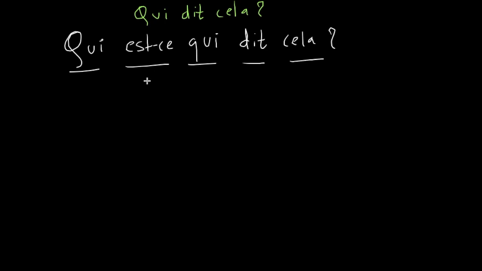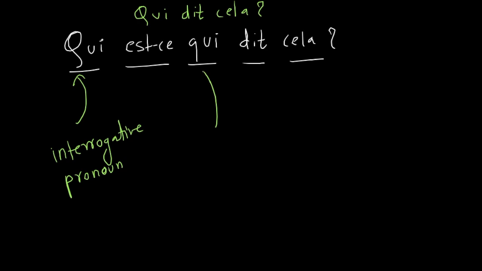Here you have to understand two things. This is your interrogative pronoun. This means who. Who is it? However, the second key is a relative pronoun. This is not an interrogative word. In this sentence, the interrogative word is this one, qui. Qui est-ce qui dit cela?